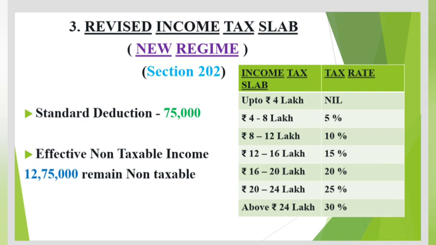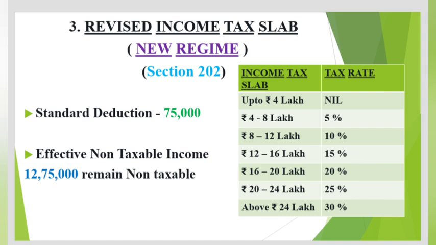8 lakh to 12 lakh there is 10% tax. From 12 lakh to 16 lakh there is 15% tax. And from 16 to 20 lakh there is 20% tax. From 20 lakh to 24 lakh, there is 25% tax, and above rupees 24 lakh, there is 30% tax. Standard deduction increased from INR 50,000 to INR 75,000 for salaried employees and pensioners.